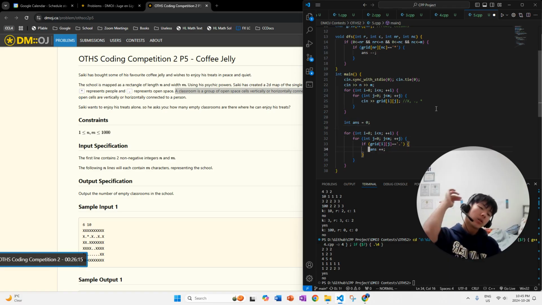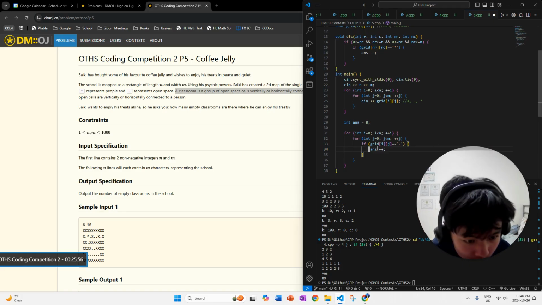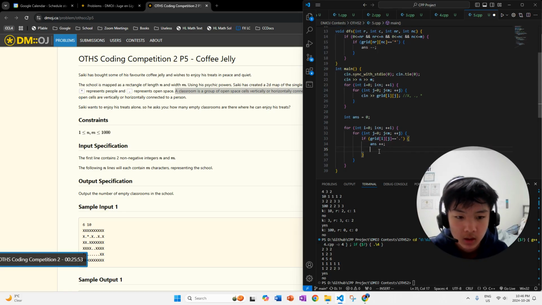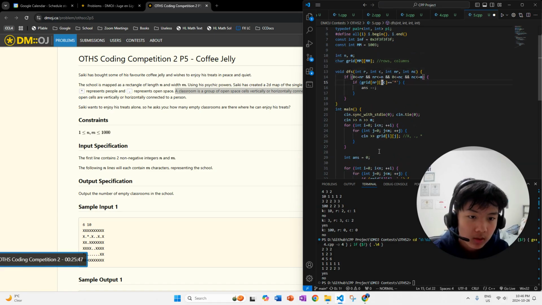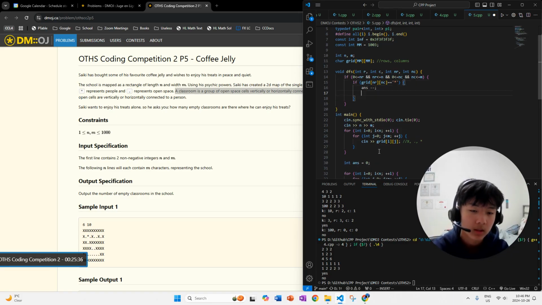So every single time we see a dot on the grid, that means that we're opening up a new classroom that has never been visited before. And then we just assume that we've found a classroom that's empty, so we add 1 to the answer. However, while you're calling these functions, so I'm going to do DFS later, right? While you're calling these functions, if you actually find a person in that classroom, well, it's not empty, and so you just added 1 to the value of answer, but it's actually not supposed to be added because it's not an empty classroom. So then you're just going to minus that answer.